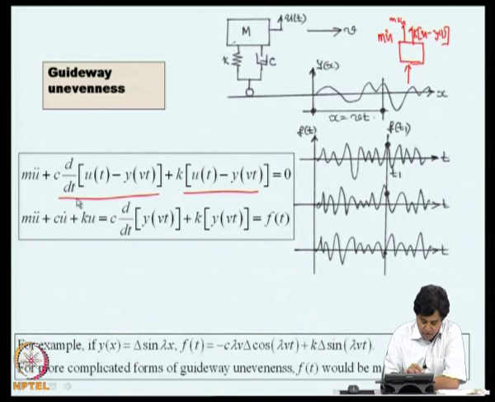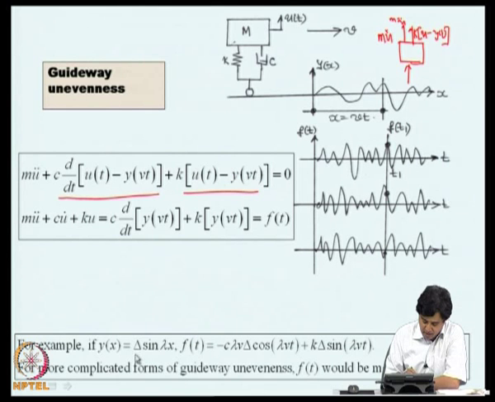Now, if we collect terms involving u on the left hand side, we get a driving force on the other side, which is C into d by dt of y of Vt plus K into y of Vt. Now, if we consider road to be, say for example sinusoidal, delta sine lambda x, this forcing function on the right hand side is given by this quantity.